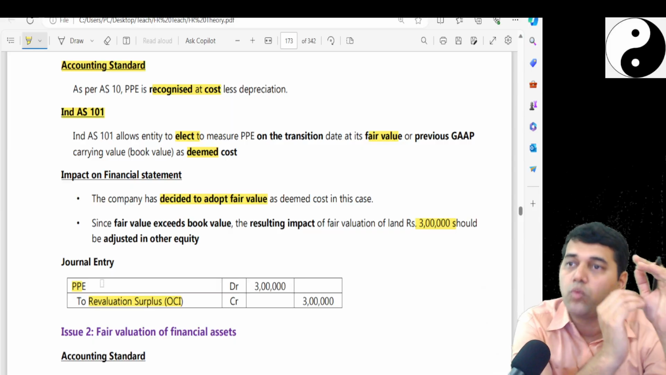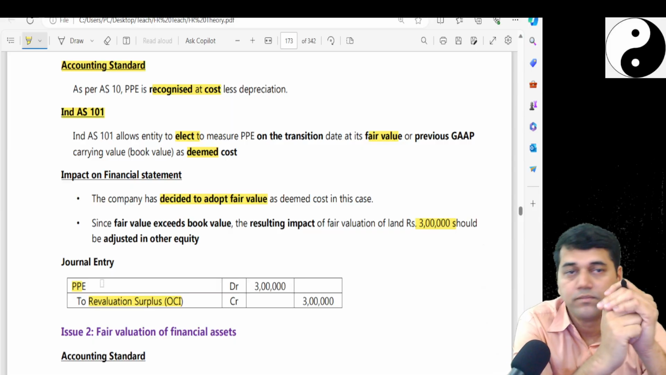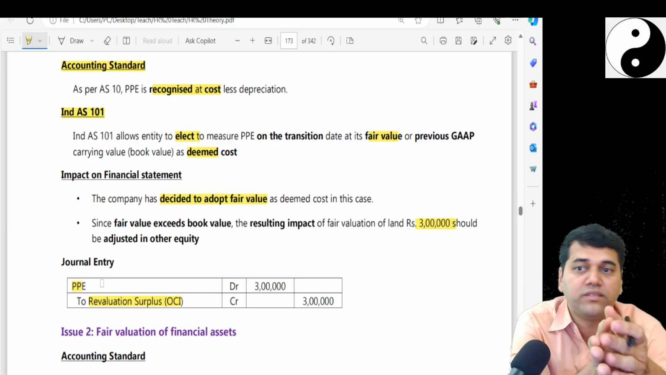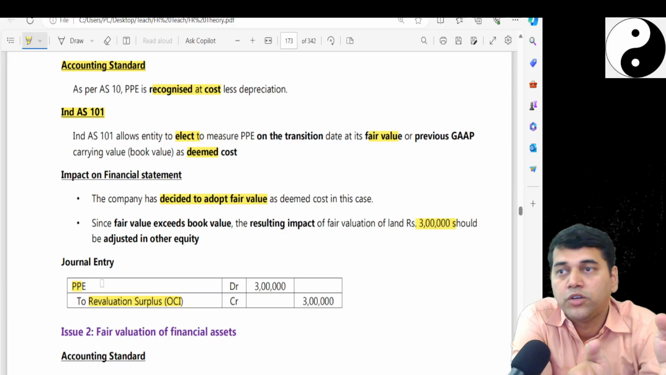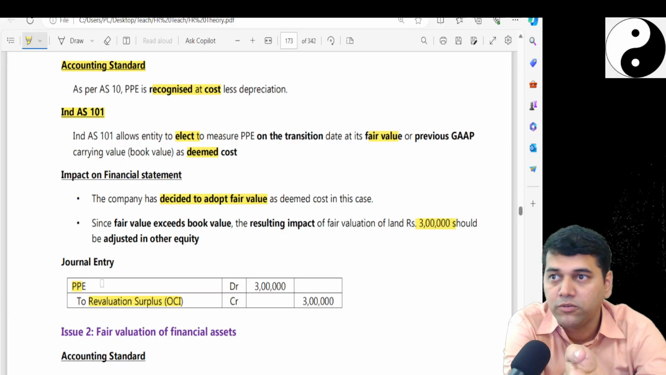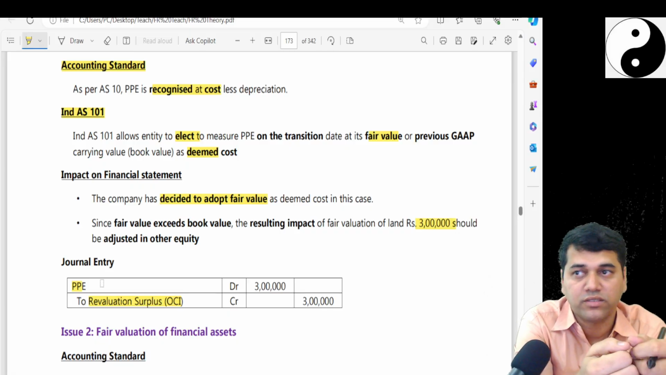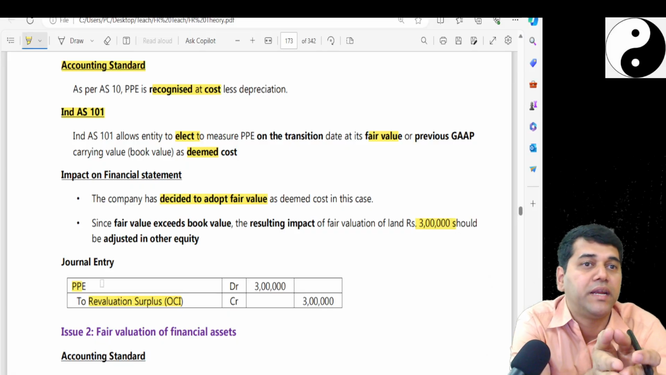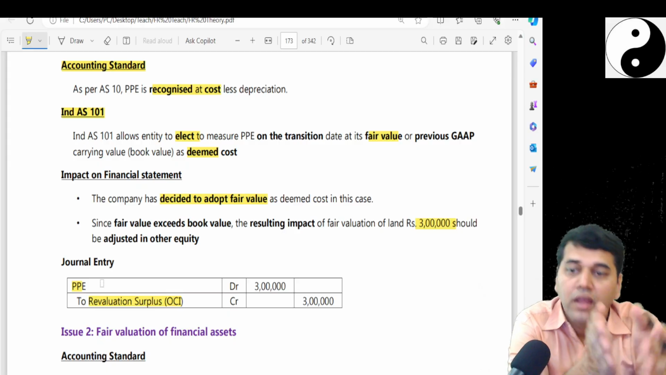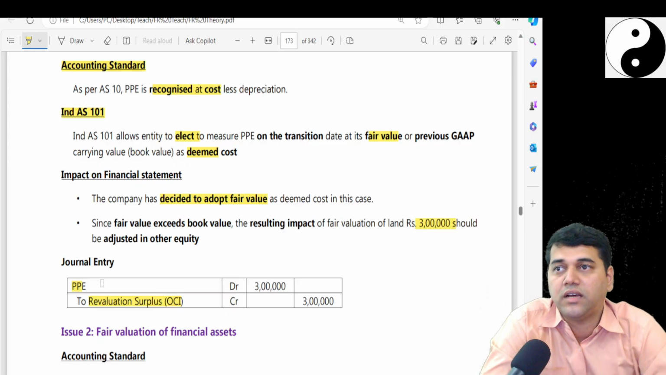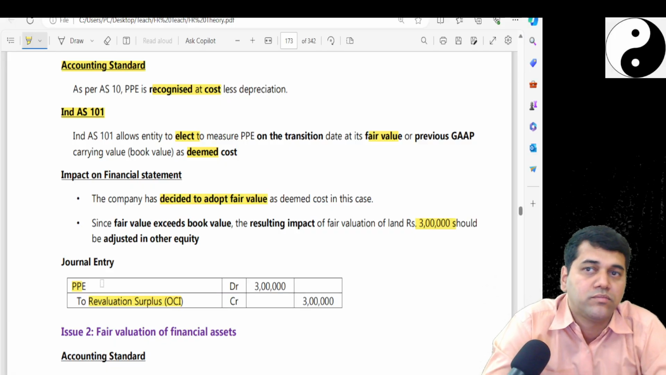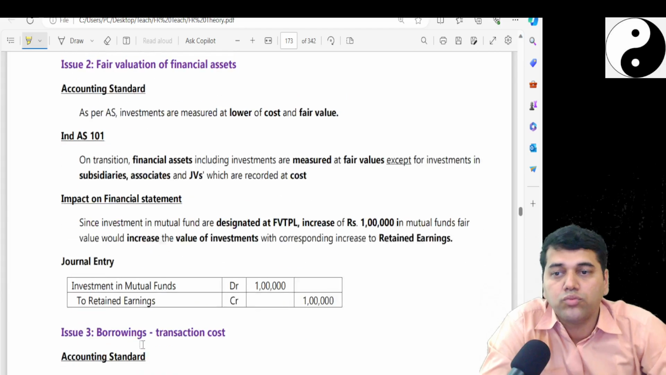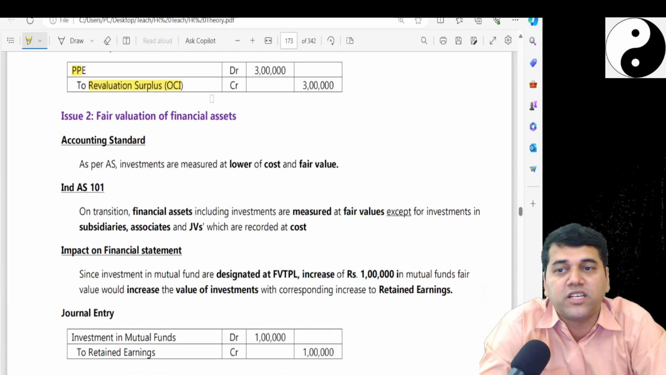So you need to tell what was there in accounting standard, what Ind AS 101 says, and under Ind AS 101 what we want to do. Do we want retrospective? Do we want prospective? And because of our choices, what impact is there in the P&L or retained earnings? And what is my journal entry? Are you clear? Yes, Sana? Now issue number 2, fair valuation of the financial assets.